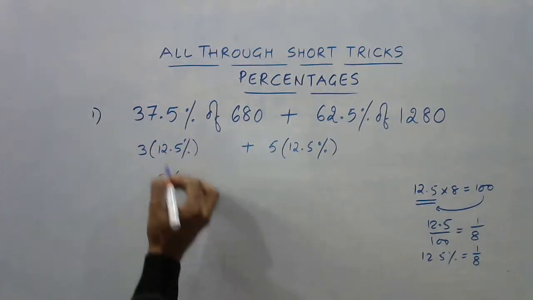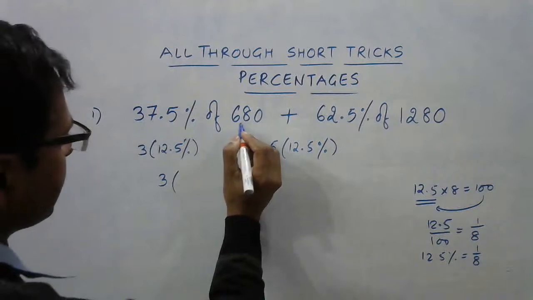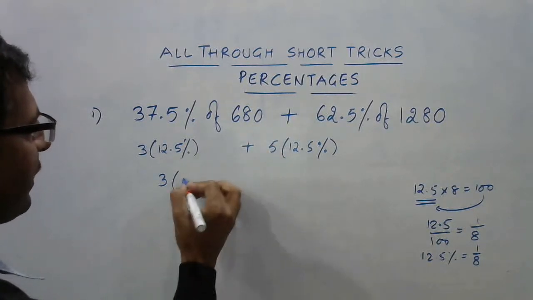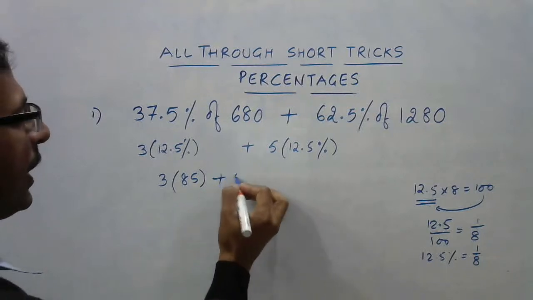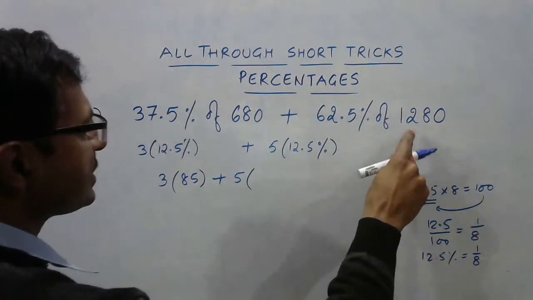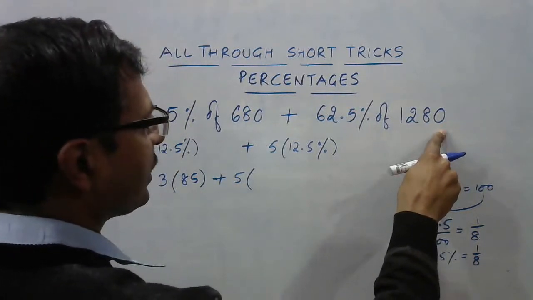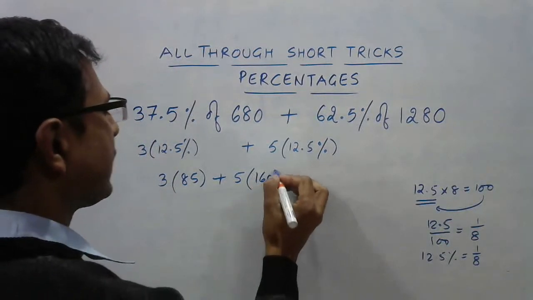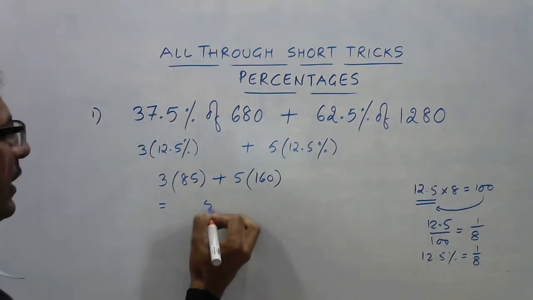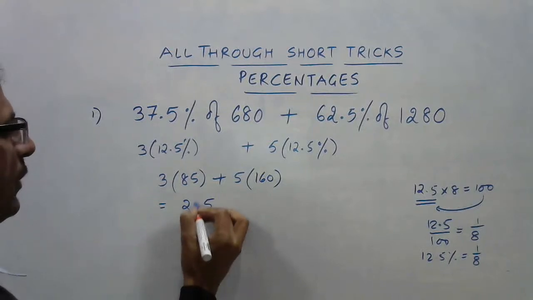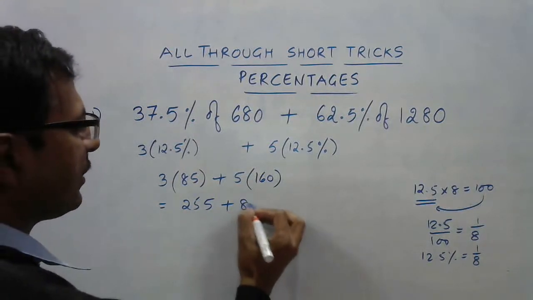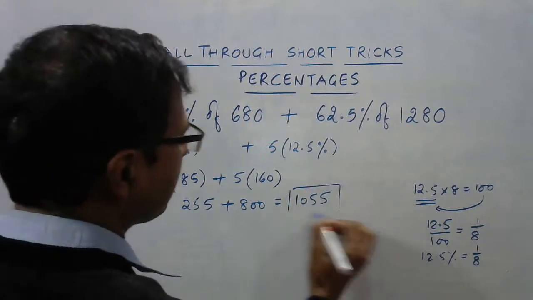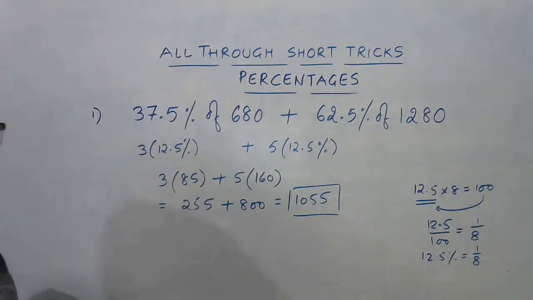After knowing this, it will be very easy. 3 times, what is 12.5%? It is 1/8. So half of this is 340, half of that is 170, half of that is 85. So this will be 85. And for 5 times, half of this is 640, then 320, and then 160. So 160, and then 85 and 160 together make 255, plus 800. So here we have 1055 as the answer, which maximum people obtained here. Now this is just nothing, friends.